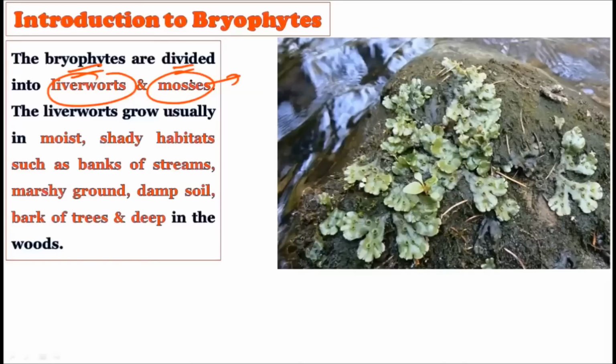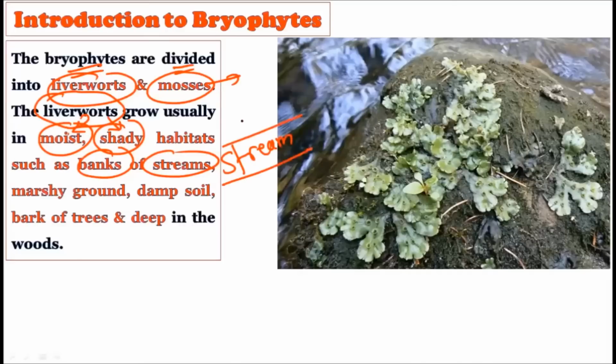Now consider the liverworts usually grow in moist, shady habitats. Now we are talking only about the liverworts. Okay, you should remember this carefully. The liverworts grow in moist and shady habitats, such as the banks of streams. Wherever water streams are running, along their banks, these bryophytes are growing. Okay, now the marshy ground, of course, which contains moisture, and damp soil, which also contains moisture, and on the bark of trees and deep in the woods, all these places liverworts like to grow.